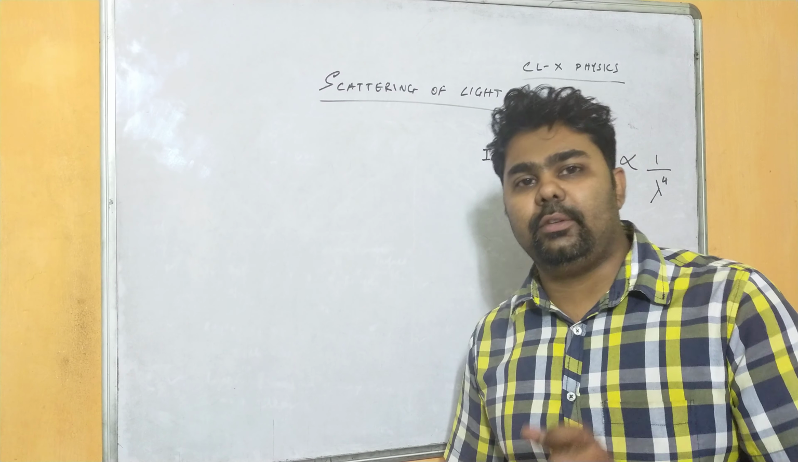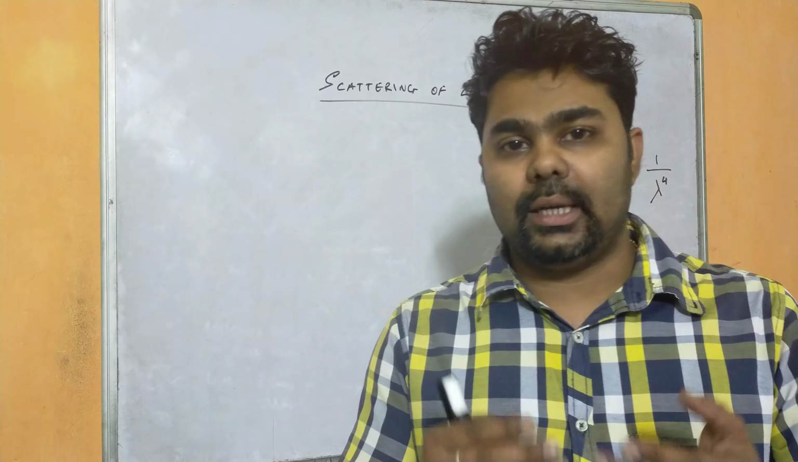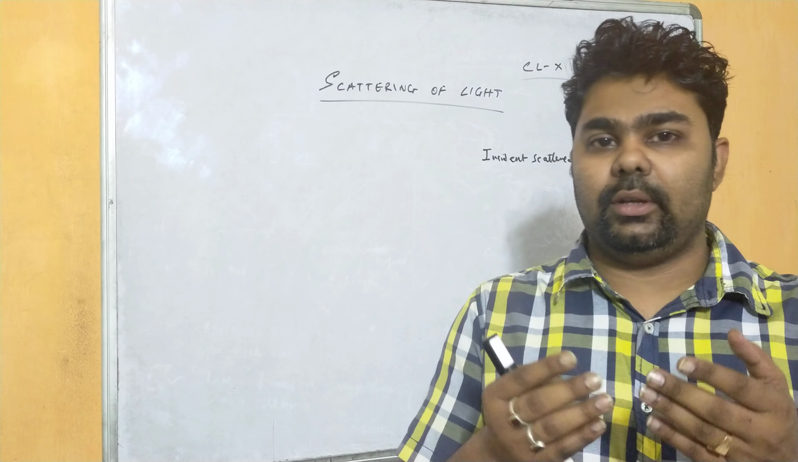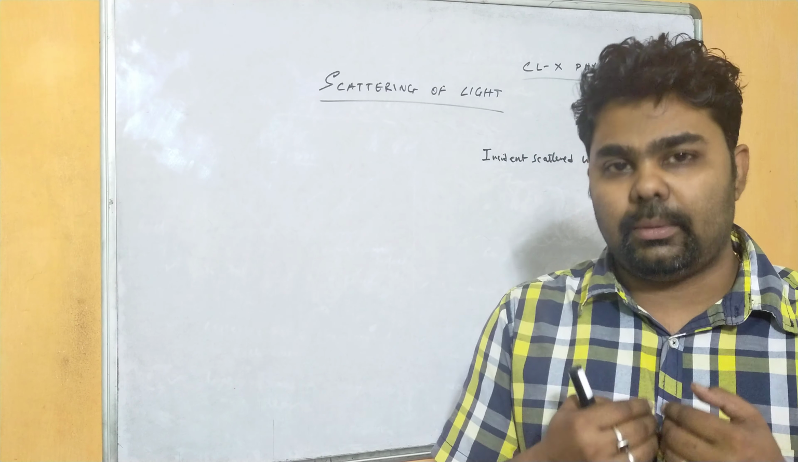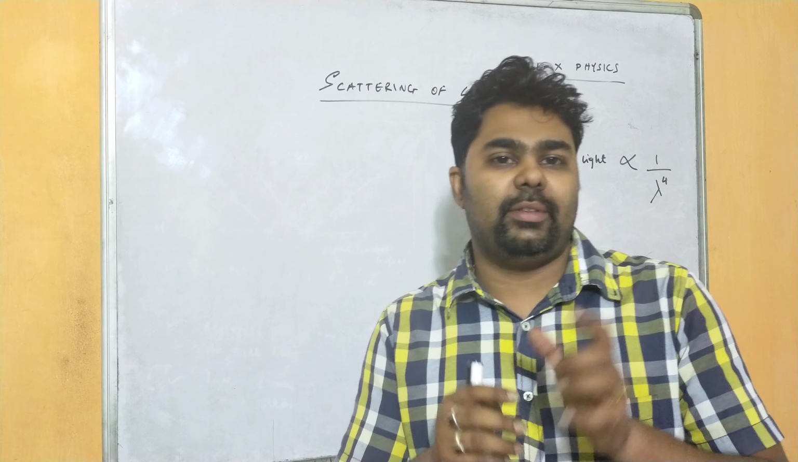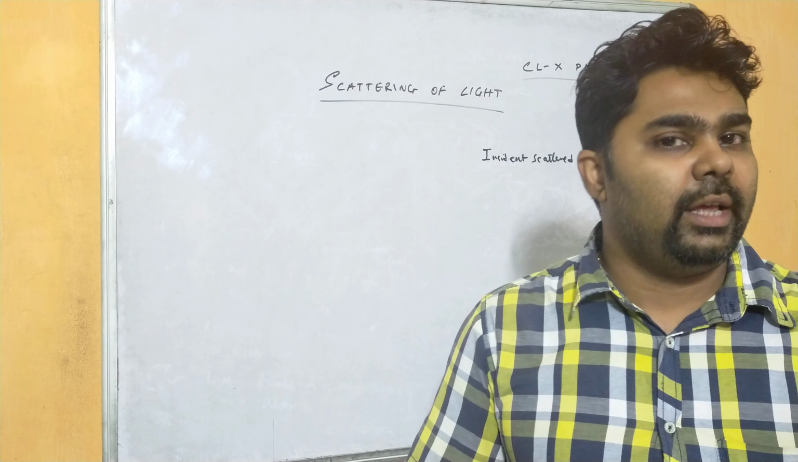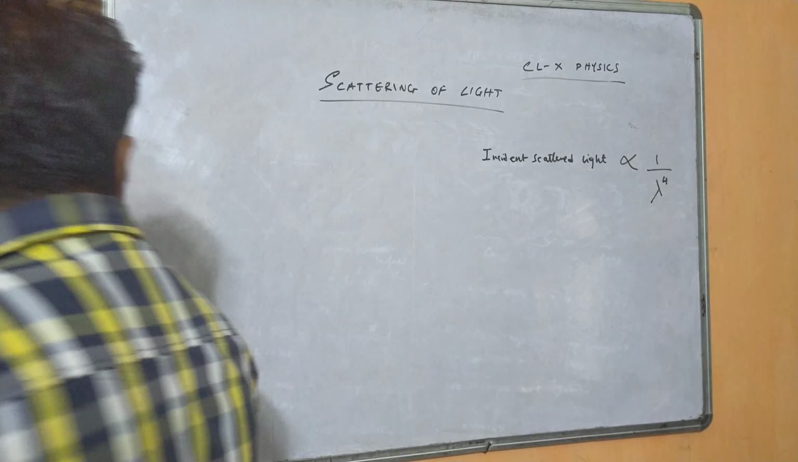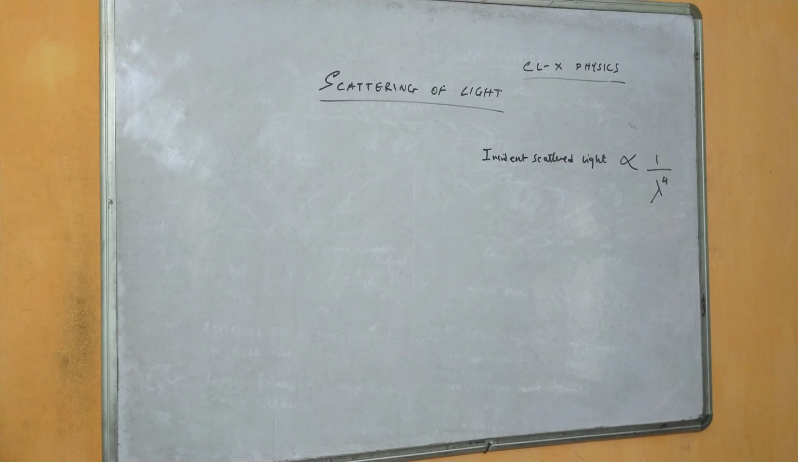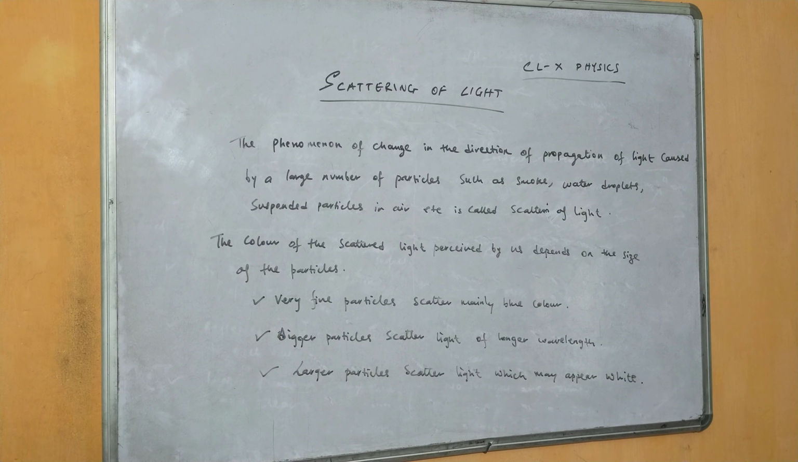So the size of the particles in the atmosphere determines the color seen by us. That means the color which we see depends upon the size of the particles in the atmosphere. Okay, so this was Rayleigh scattering, that is, incident scattered light is inversely proportional to the fourth power of wavelength. For better understanding, I wrote the definition on the board.